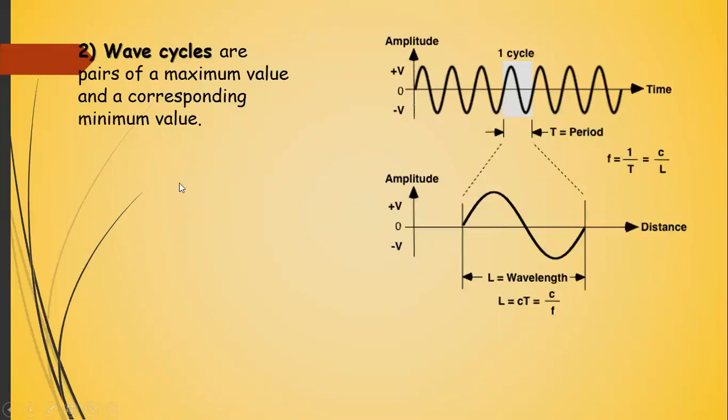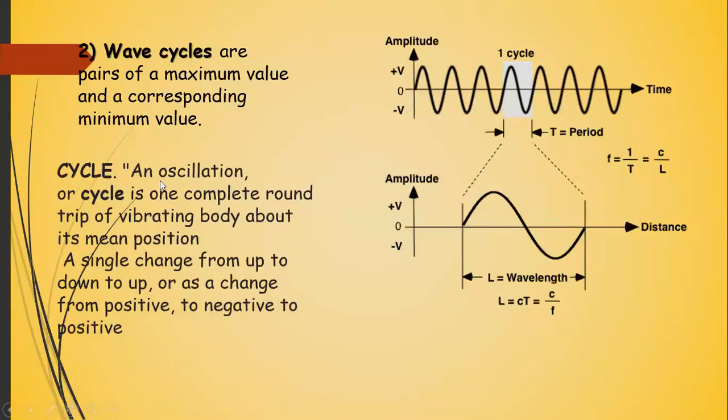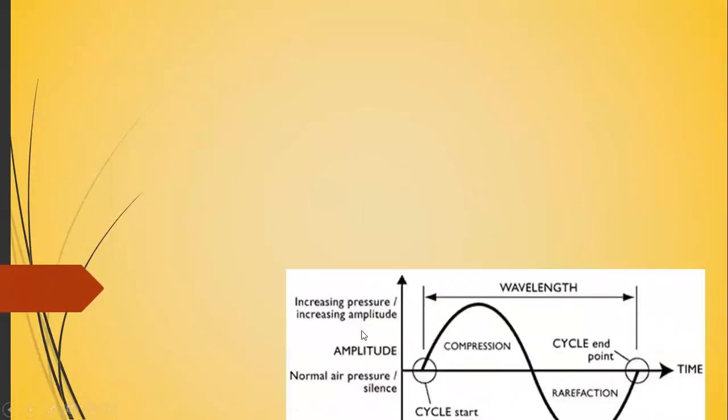Okay, and next is cycle. An oscillation or cycle is one complete round trip of a vibrating body about its mean position. You can see that this is one complete vibration. It is moving up, coming down, then moving in the other direction and again coming to the mean position. So a single change from up to down, or a change from positive to negative value, is a cycle.